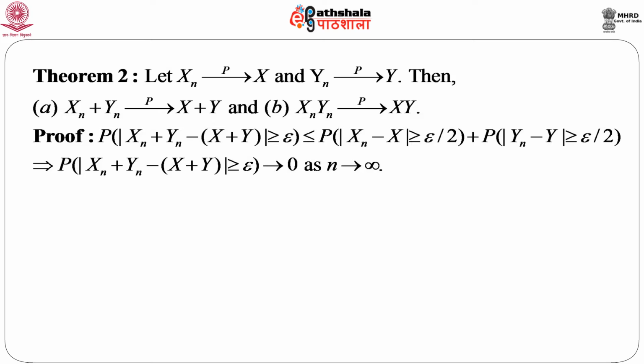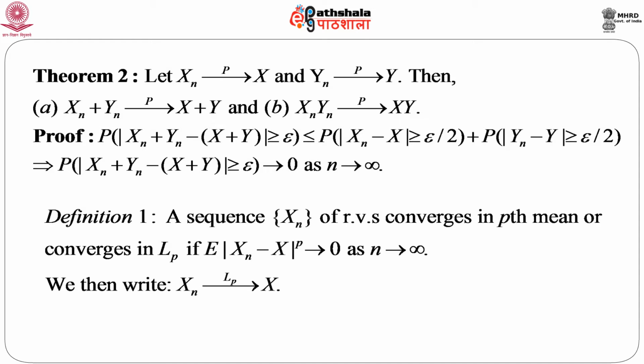Since both x n and y n converge in probability, the two terms on the right hand side go to 0 as n goes to infinity, and hence the probability of mod of x n plus y n minus x plus y greater than or equal to epsilon goes to 0 as n goes to infinity, and hence the proof. Similarly, we can prove the B part using the same kind of argument.